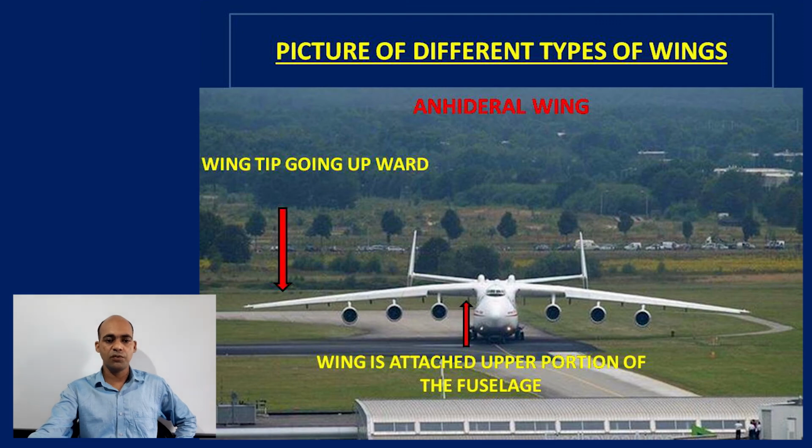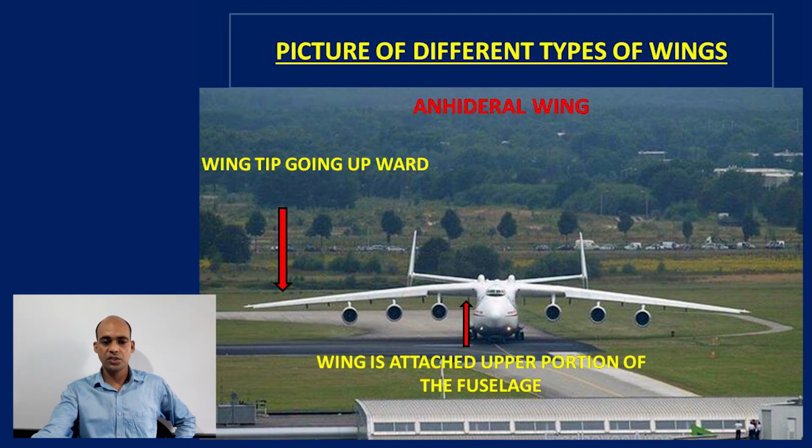Picture of different types of wing. Generally aircraft are fitted with 2 types of wing. First, anhedral wing and second, dihedral wing. There is a difference between anhedral wing and dihedral wing. How will we distinguish that this aircraft is equipped with an anhedral wing? In an anhedral wing, the downward angle means the wing is making an angle with the horizontal.